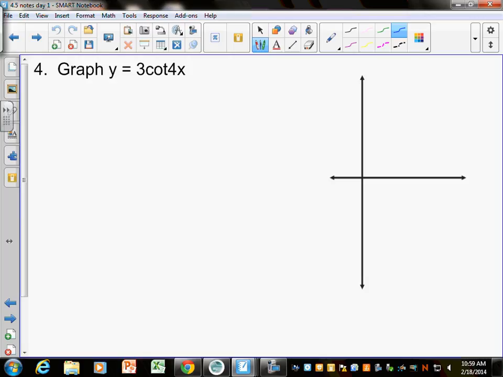I just had a few examples left from yesterday, so if you could just get your notes out. We didn't do one with the number in front, so if you were struggling on that on your homework, and we only graphed cotangent, we didn't graph anything else, so I thought we could do this one really quick, and then a couple to help you with the end of the homework, and then we'll see where we are on time, probably out of time.